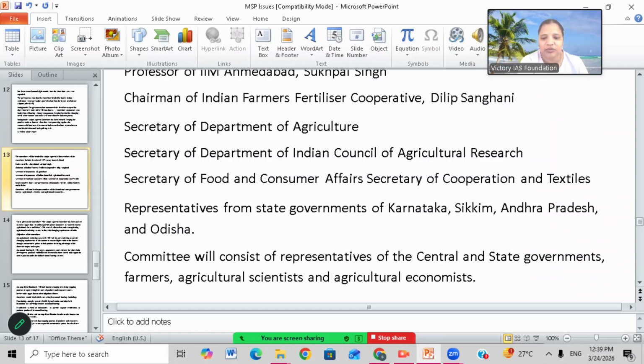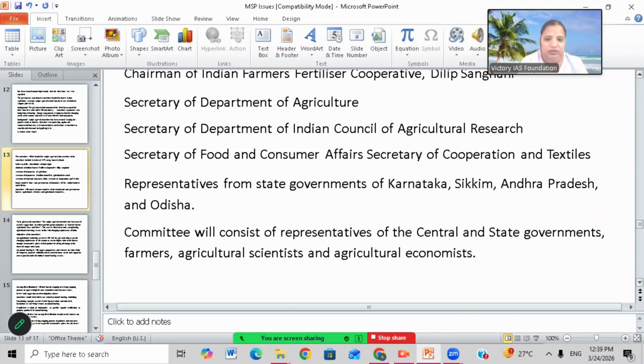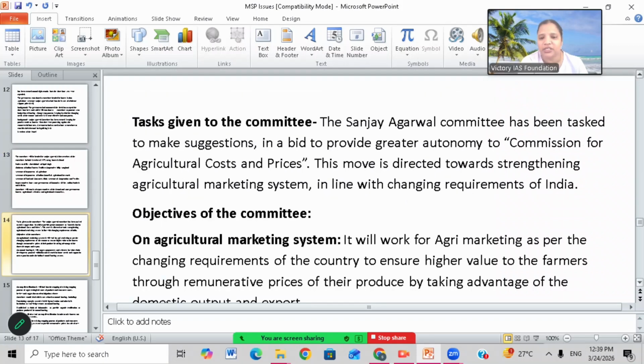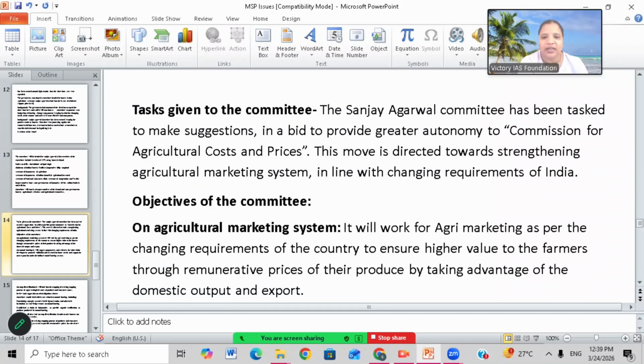Okay, Secretary of Food and Consumer Affairs, Secretary of Cooperation and Textiles, representative from state governments of Karnataka, Sikkim, Andhra Pradesh, and Odisha. Okay, committee will consist representative of central and state governments, farmers, agri scientists, and agri economists. Okay, these all are the members of the committee. So what are the tasks done by the committee?